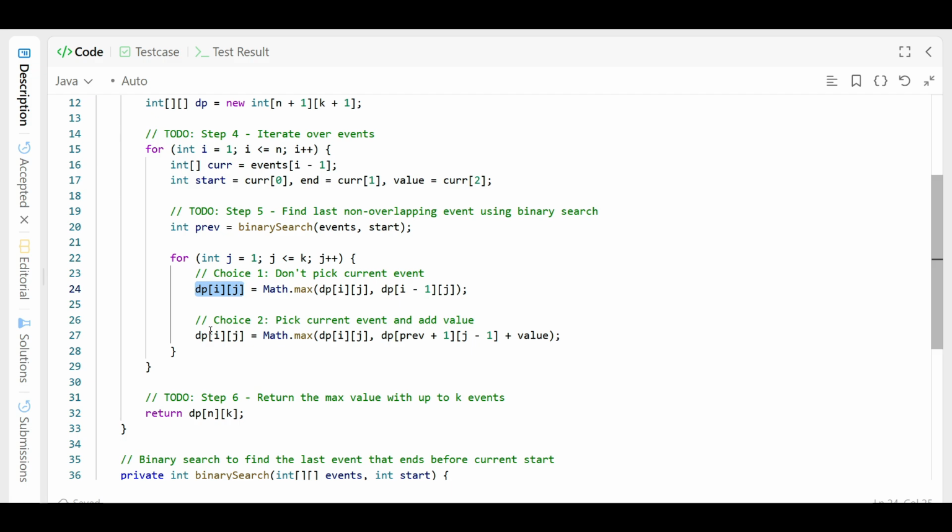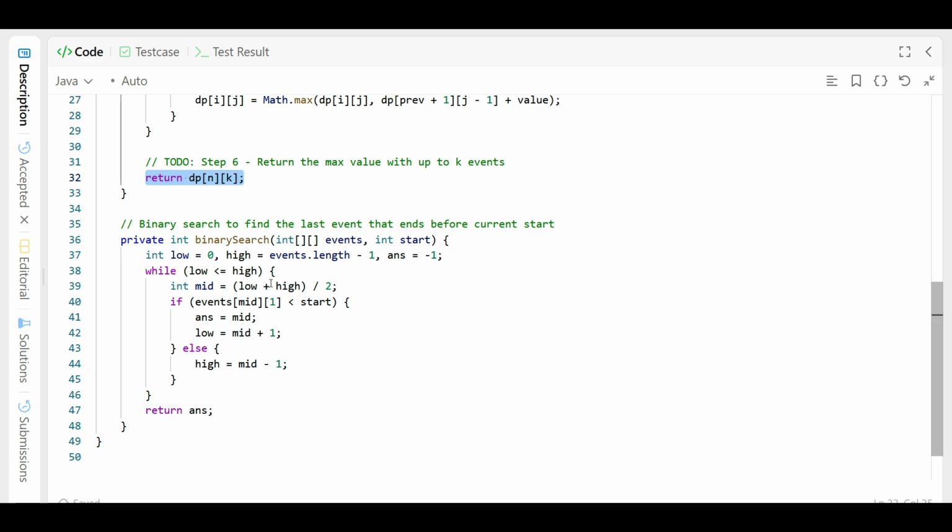If you want to pick the current event and add its value, you take the max between dp[i][j] and dp[previous+1][j-1] plus the value, so you get the sum value at a time. Then you return dp[n][k].